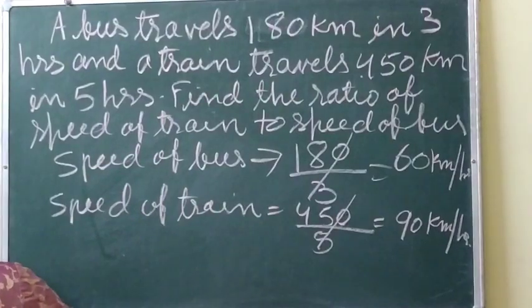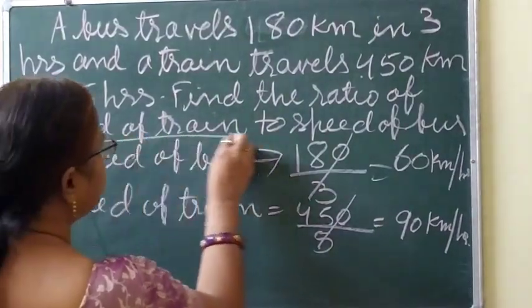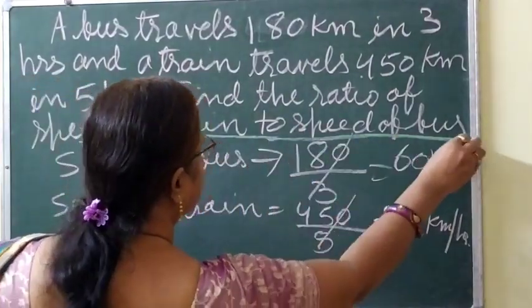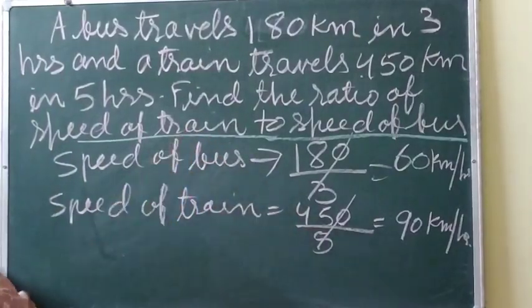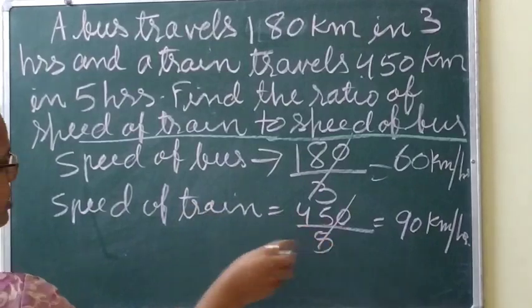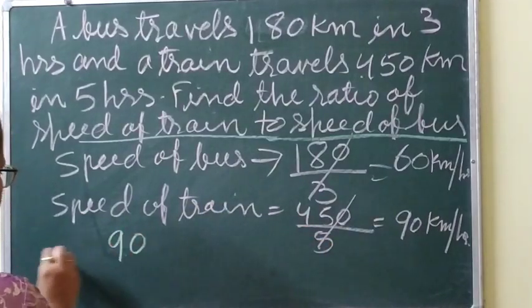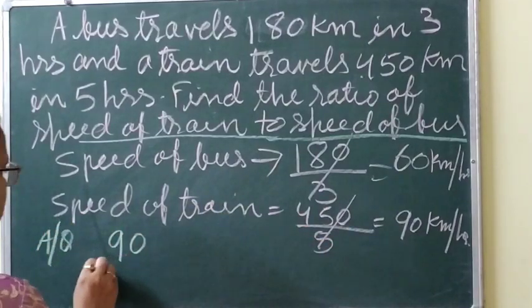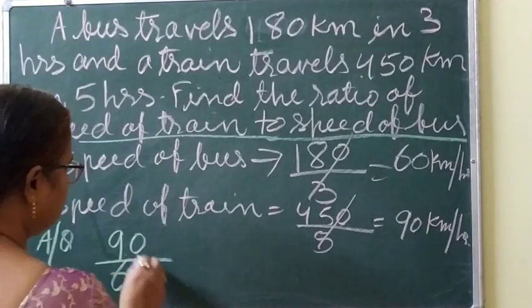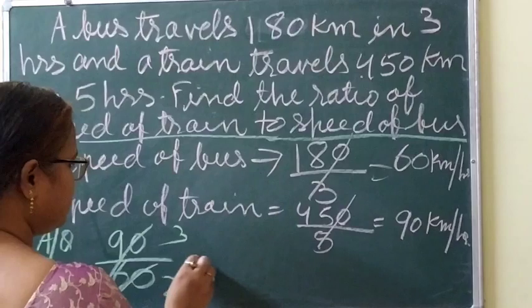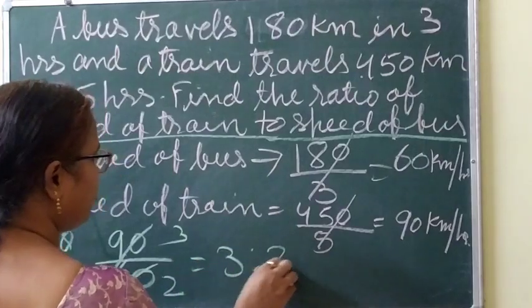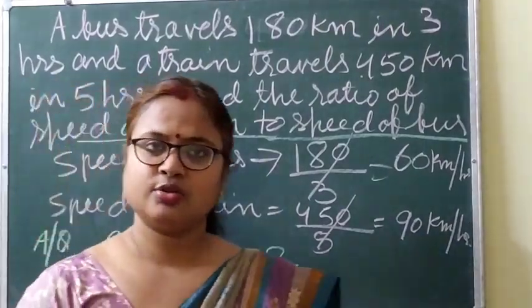Now you have to find the ratio of speed of a train to the speed of a bus. Means first we have to write the speed of train, which is 90. So according to the question, 90 divided by 60. So the answer will be 3:2.